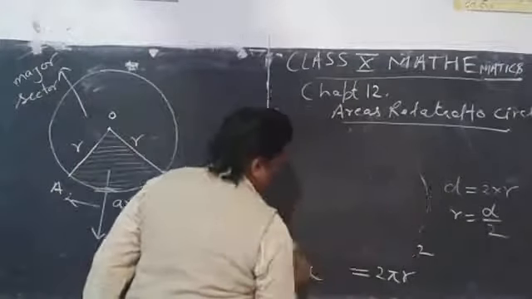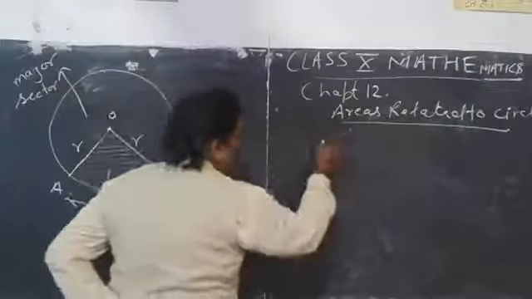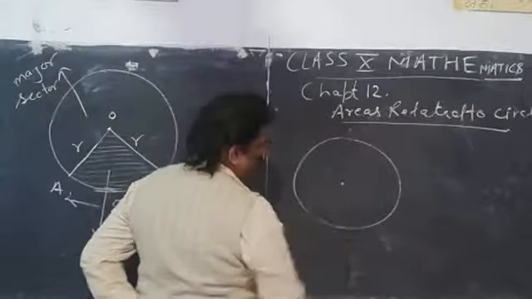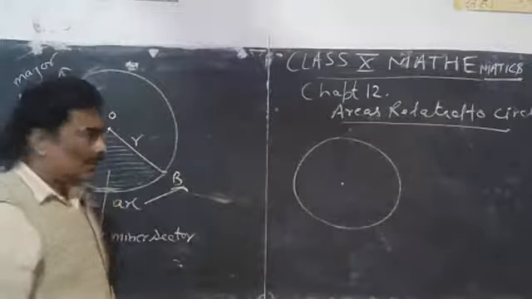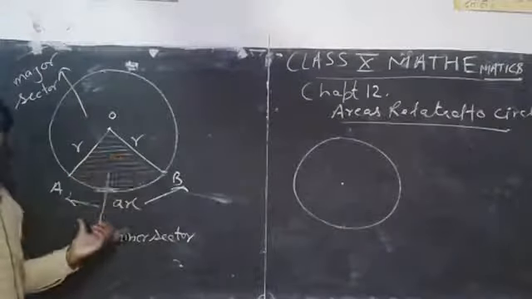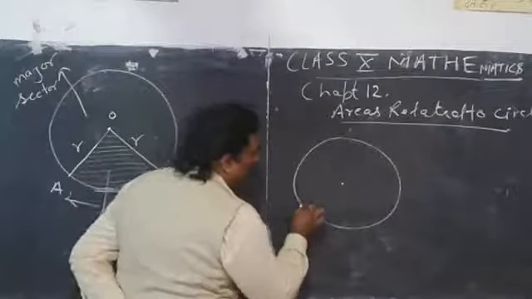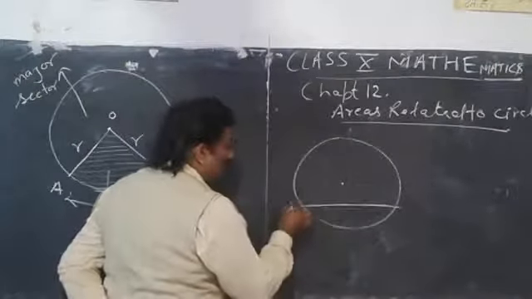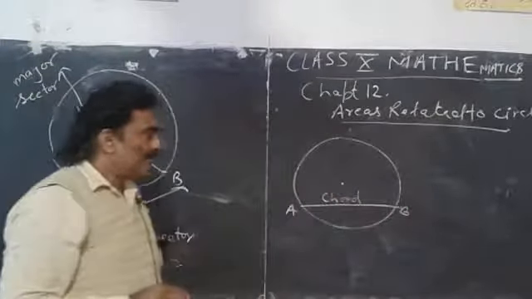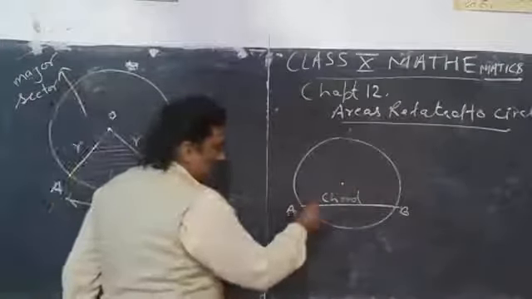We will talk about segment. See here we have another circle of radius r. You know, area of sector is the area bounded by radii and arc. Similarly, in case of segment, if we draw a chord, AB is a chord, then the chord divides this circle into two parts in area. So each part is called